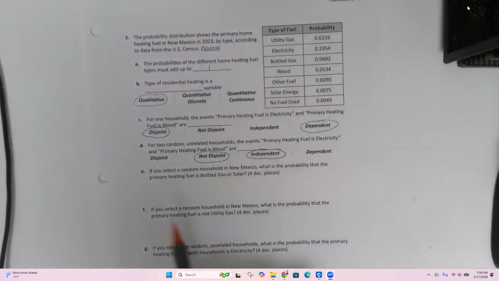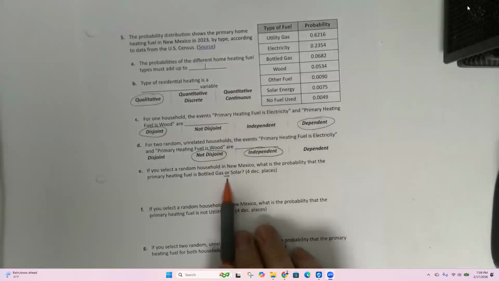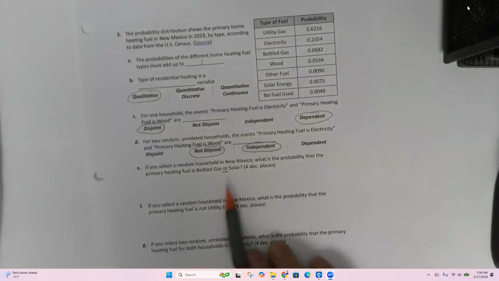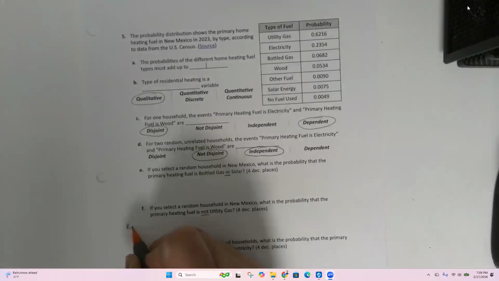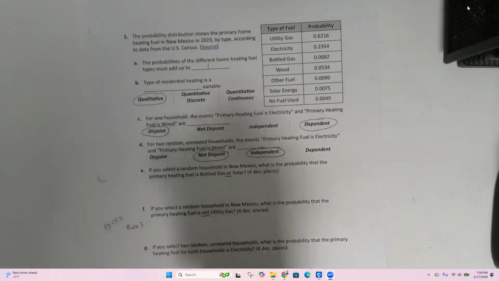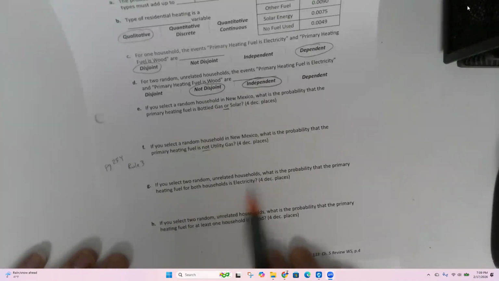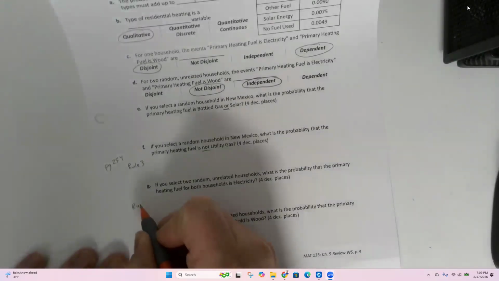This is the word or. Pay attention to the word or. Are we using rule 1 or rule 2? It depends on whether they are disjoint or not. If you select random households, what is the probability that not, so not is rule 3. Page 254. If you select two random unrelated households, what's the probability that the primary heating fuel for both households is electricity? This will be rule 4. You just multiply them together.